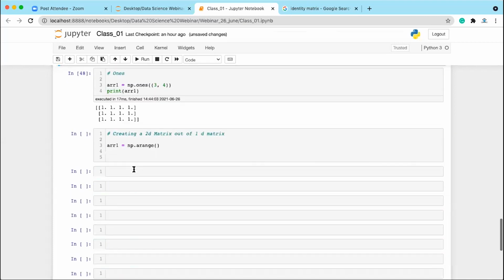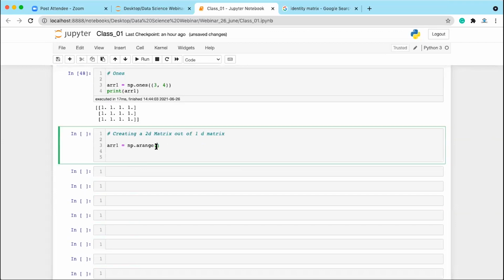Okay. Let me use linspace function. Let me use arange instead, so 25 comma 61.